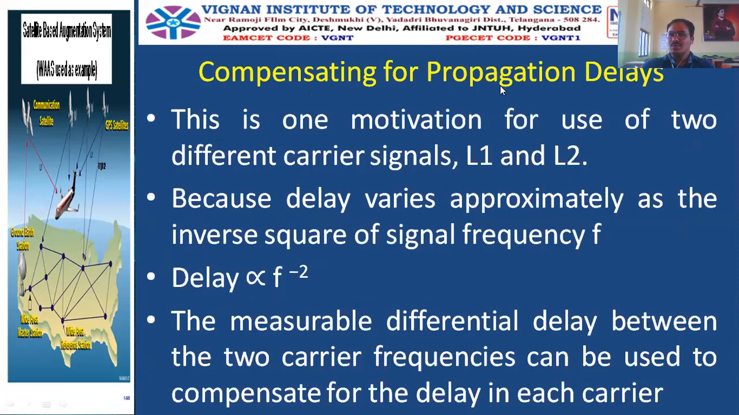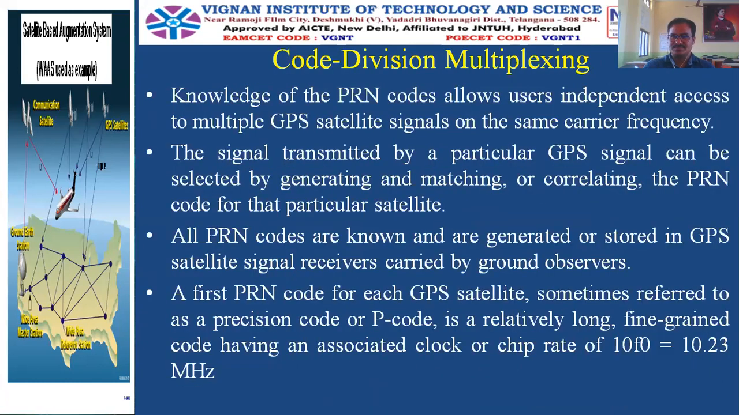So why do we use 2 types of signals, L1 and L2? The delay is inversely proportional to the square of the frequency. So to estimate how much delay occurred for each signal from the satellite to the GPS receiver, we use the two frequencies. The measurable differential delay between the two carrier frequencies can be used to compensate for the delay in each carrier. If you don't know exactly how much delay occurred, then we take the two carrier signals.